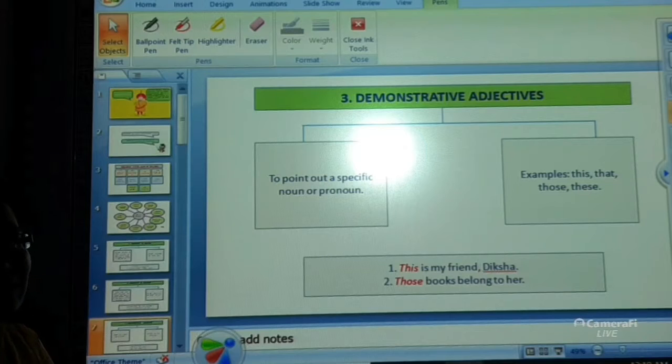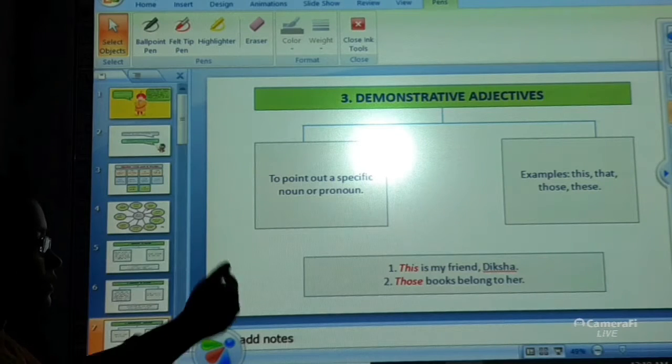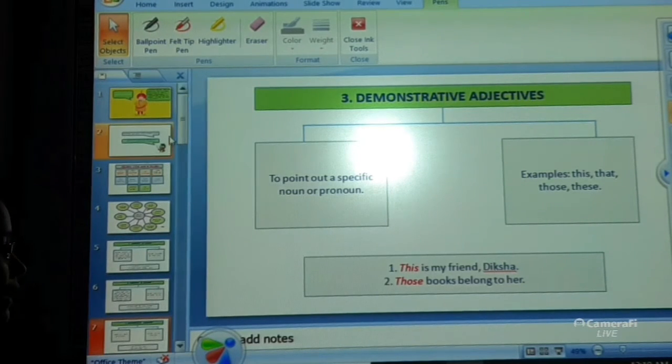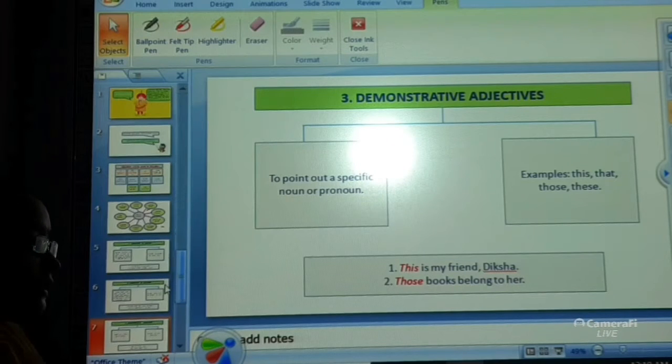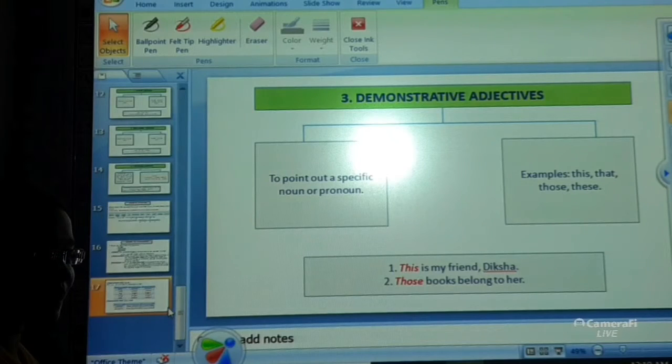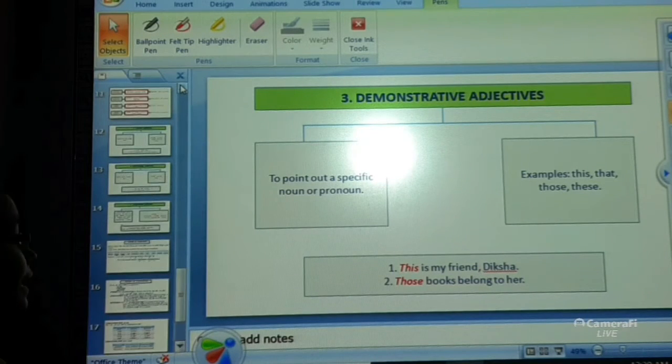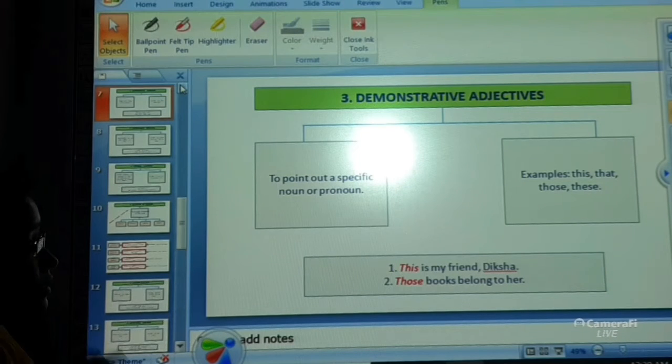So, I am pointing out some specific books which belong to somebody else, that is her. And in order to point that out, I am using the word those over here.